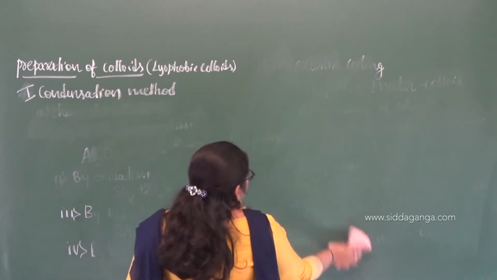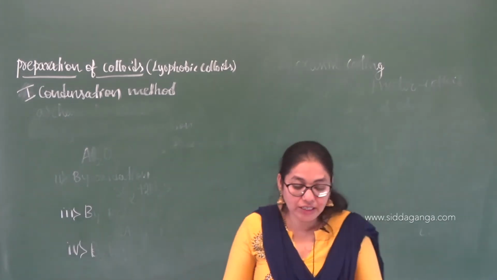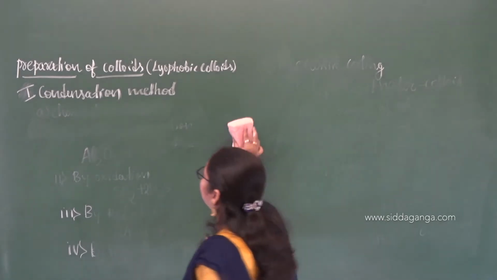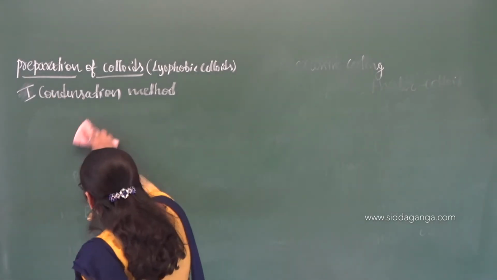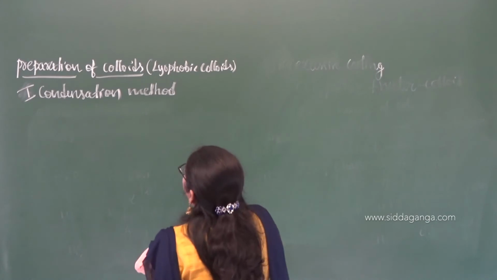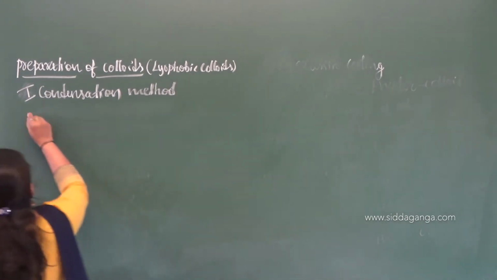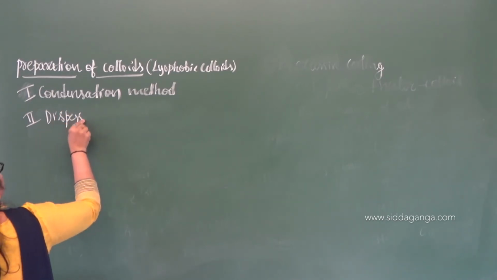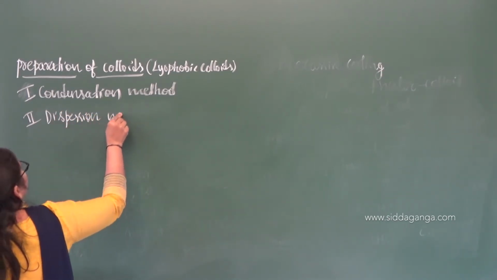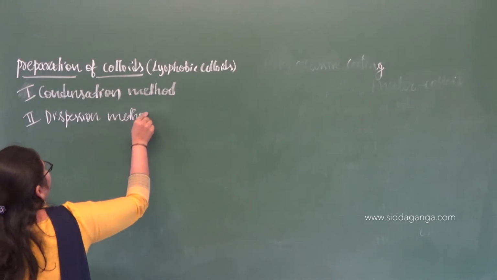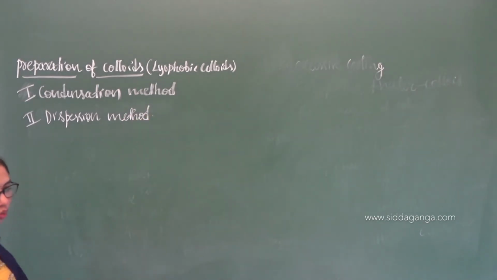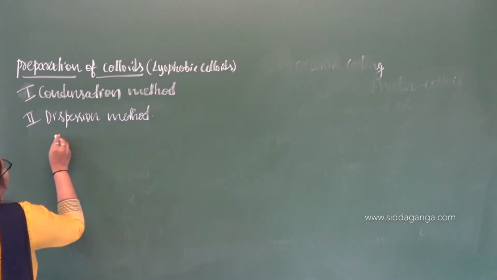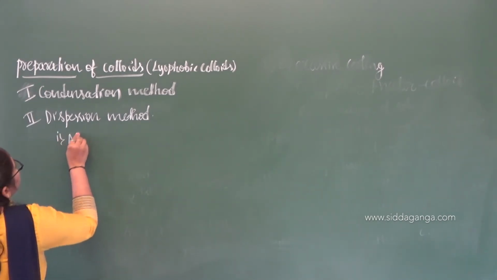So that is the dispersion method. What is the second method? Dispersion method or disintegration method. Okay, the second process is nothing but the dispersion method or disintegration method. In this dispersion method, again there are two types. One is the mechanical dispersion.